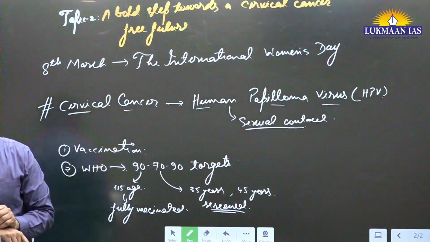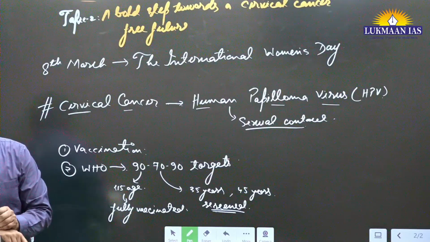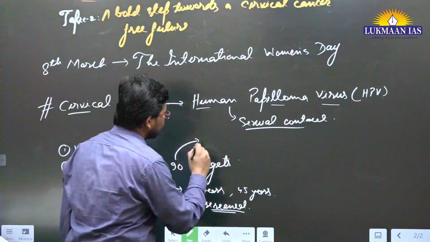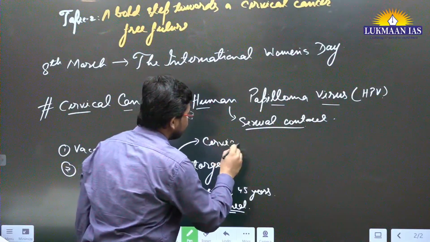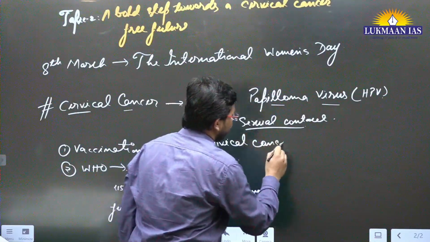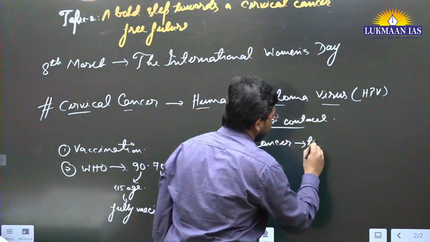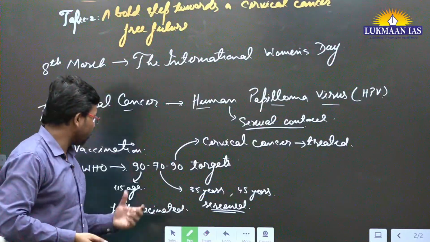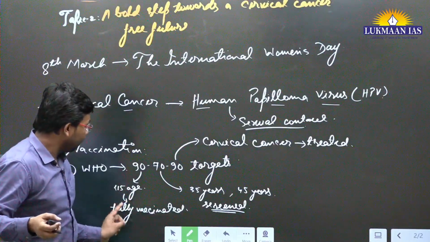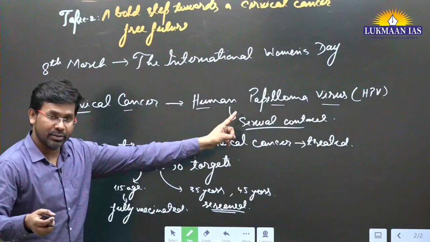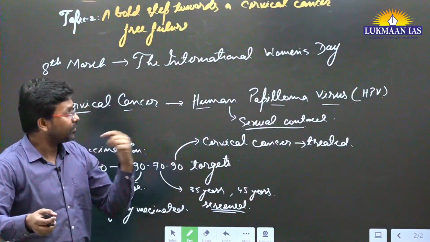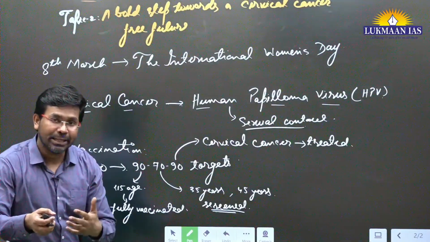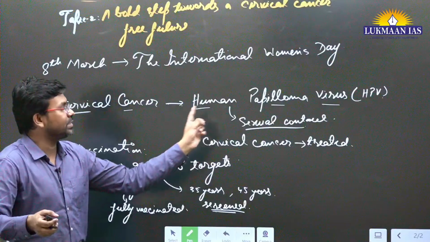Apart from this, the last 90% says that 90% of the women with cervical cancer should be treated. Must be treated. This is the thing. So 90% of the girls below the age of 15 years should be fully vaccinated against human papilloma virus, so that in their lifetime they do not get affected by it, because vaccination will help them develop antibodies, to develop immunity against this particular virus.